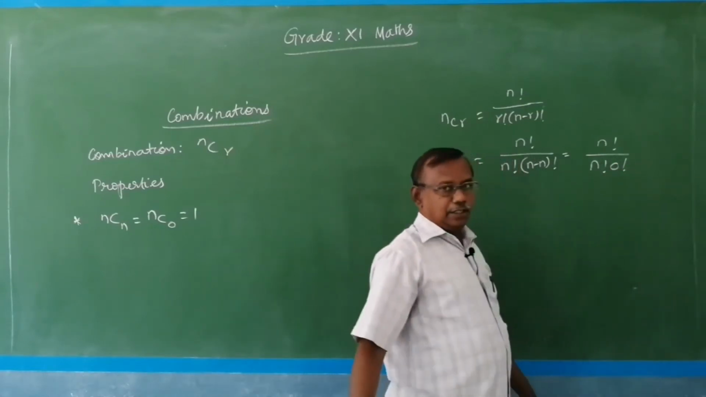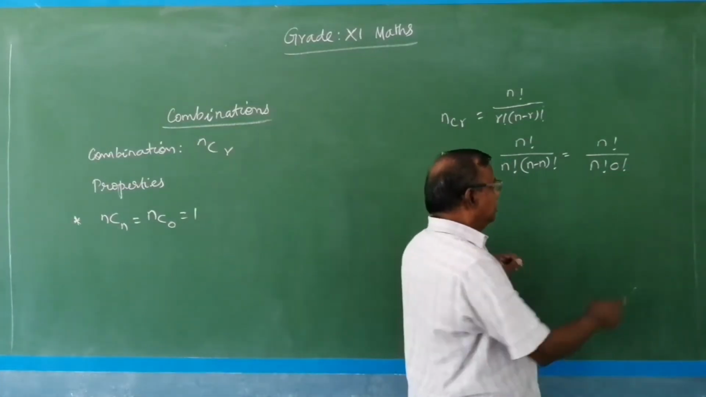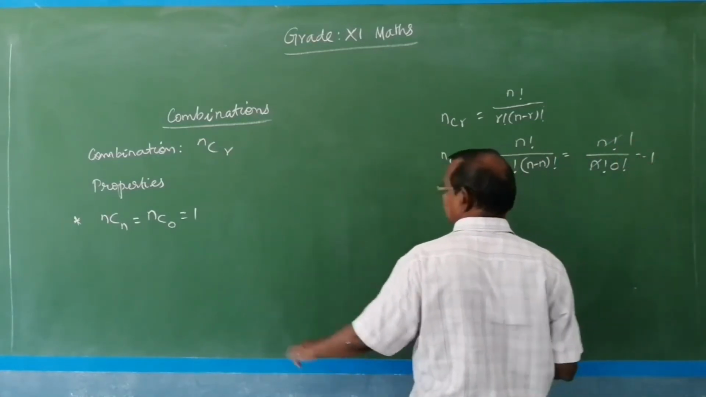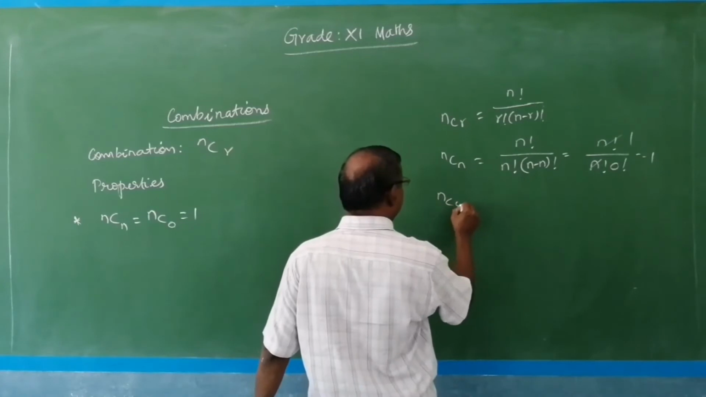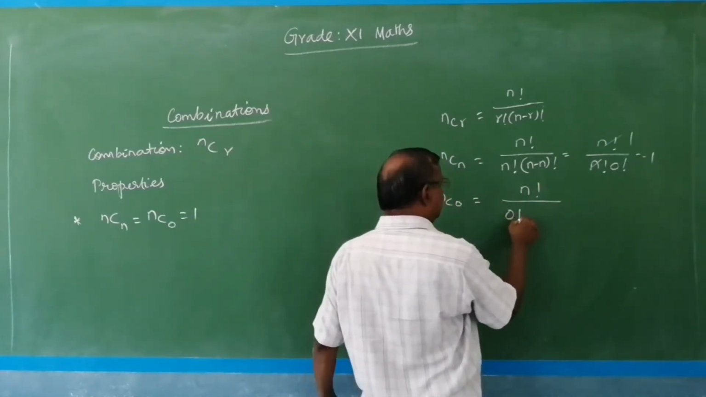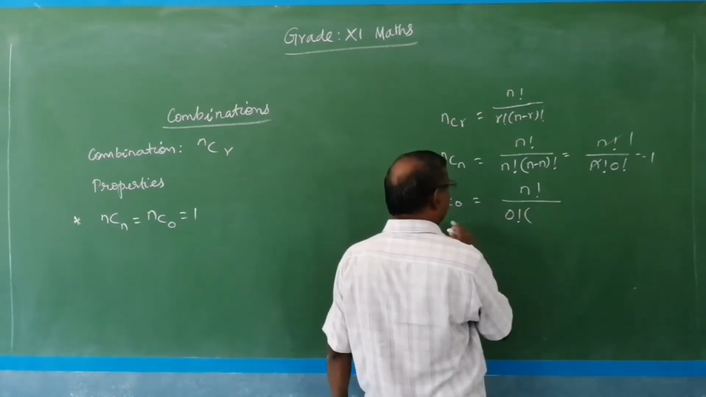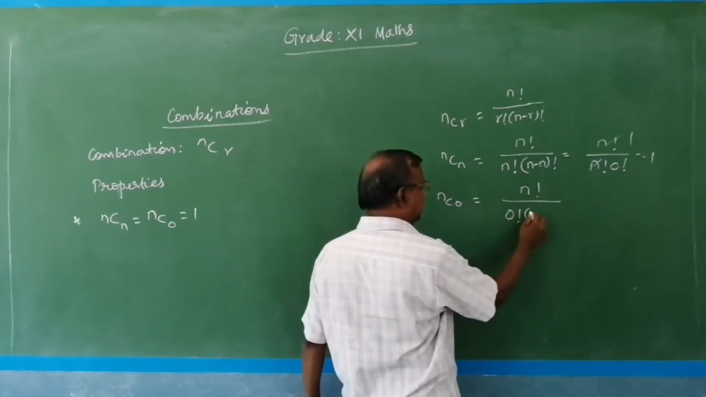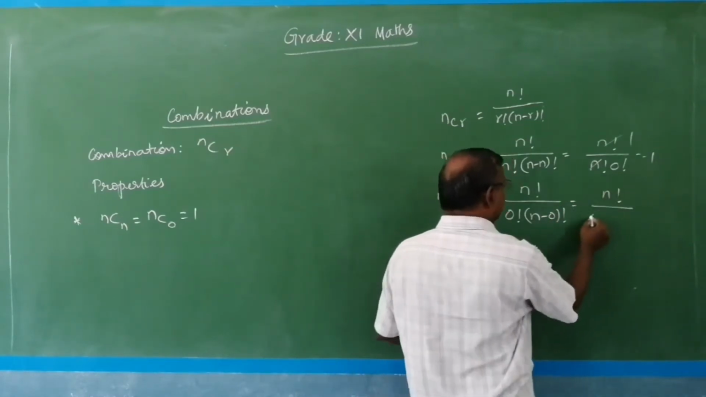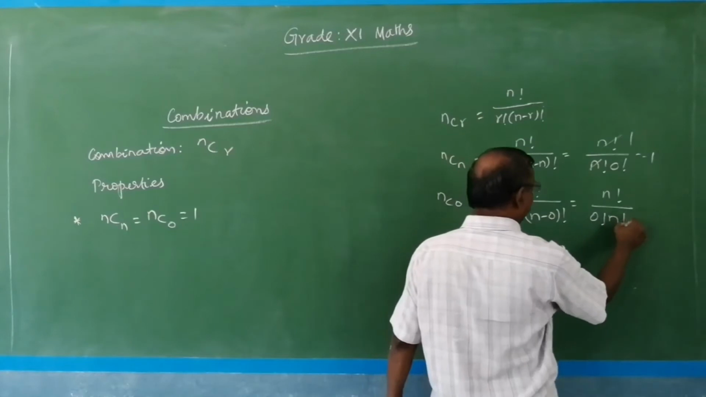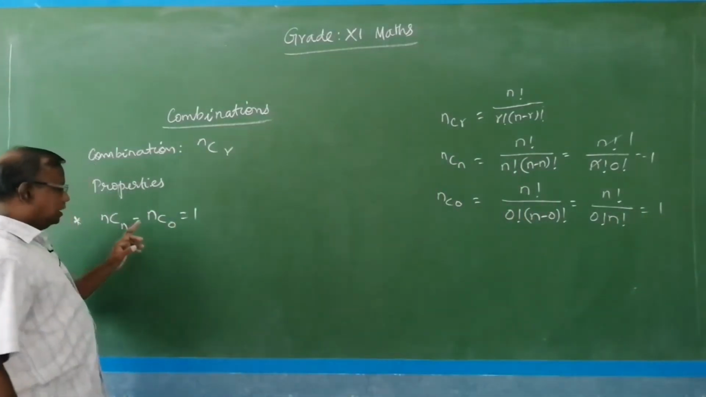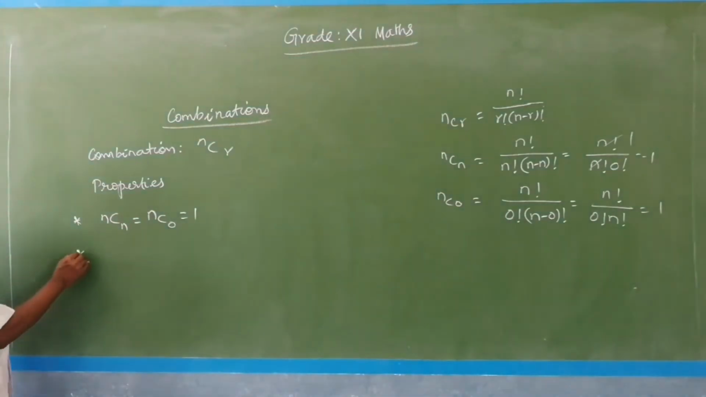That is equal to N factorial divided by N factorial into 0 factorial. We know that 0 factorial equal to 1, and N factorial divided by N factorial is also 1, so the answer is 1. So take the second case, NC0. This is also N factorial divided by 0 factorial and N minus 0 factorial, which is equal to N factorial divided by 0 factorial into N factorial, which is also 1. Hence NCN equal to NC0 equal to 1.